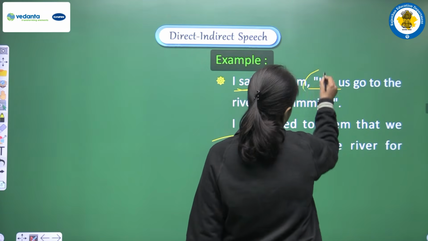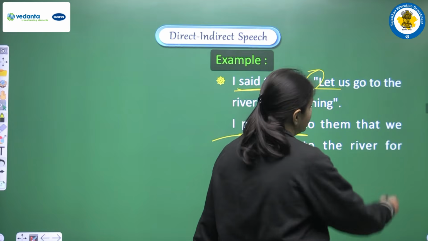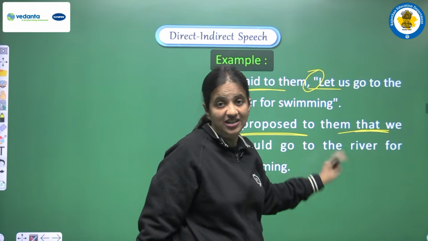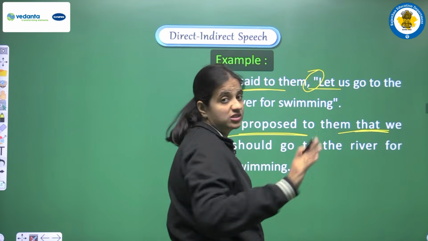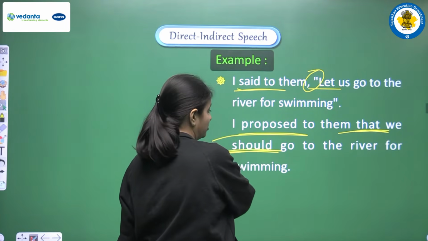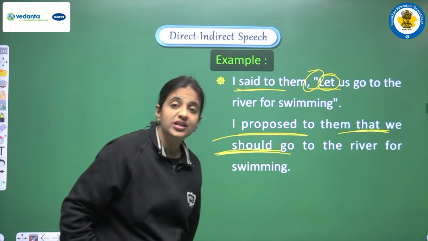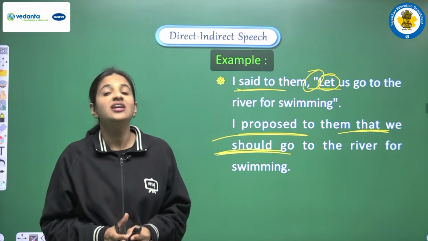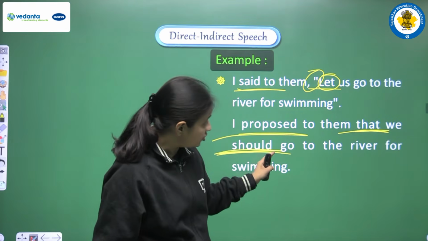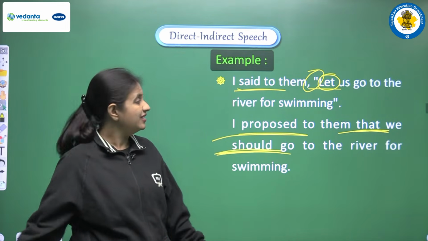So first change. Now second change, we are removing the comma, and in the place of the comma we have to use one conjunction. And yes, according to the rules that we have discussed, we are using that here as a conjunction. After that we have to make a simple positive sentence, a simple statement. So here we are writing, we should go to the river for swimming. So we have to remove let and we have to add should in the sentence to make a positive statement, to make one kind of assertive sentence. So the complete sentence will be: I proposed to them that we should go to the river for swimming. Okay.